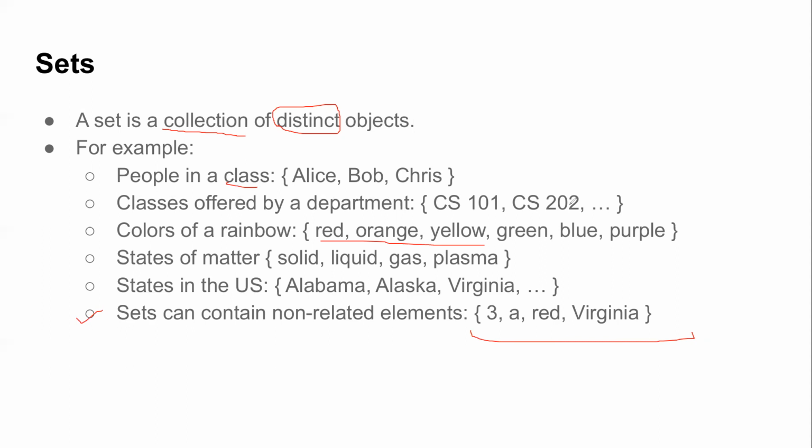Or if you look at this second example, all of them were classes offered by a department. So all of them were some courses. Similarly, all of them were colors. All of them were states of matter. So in all the first five things that you see, what is the common thing that connects all these examples? What is the common thing that you can find in all of them?